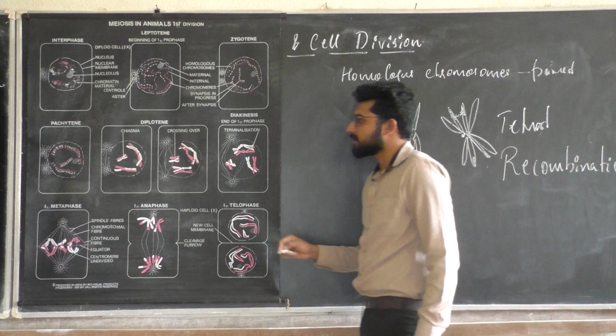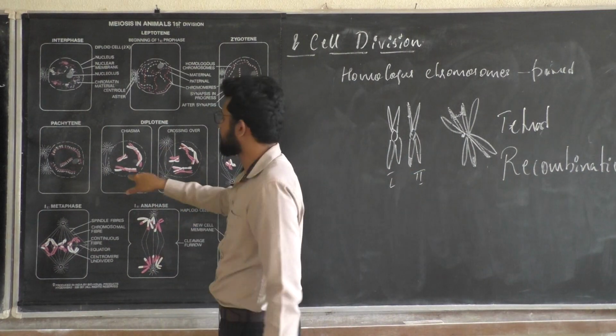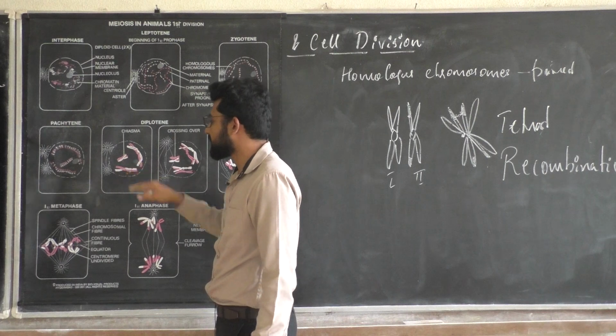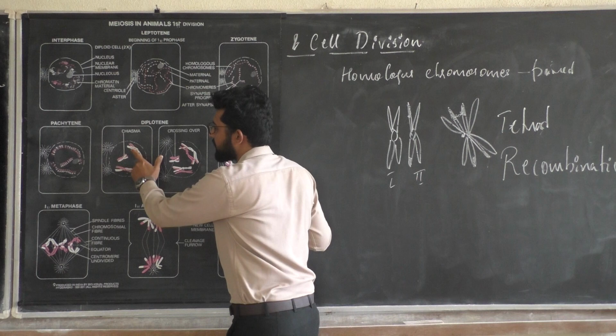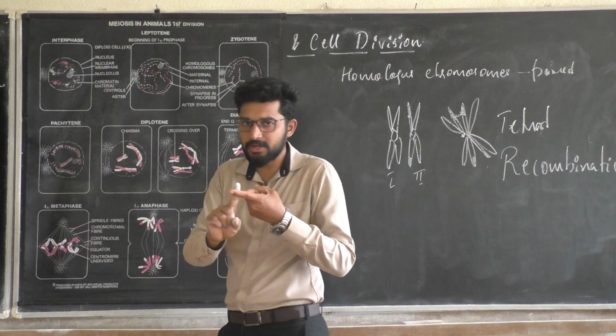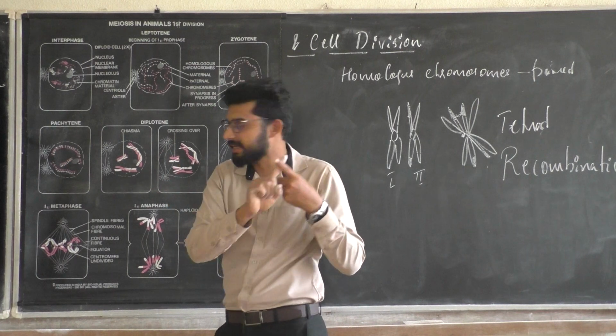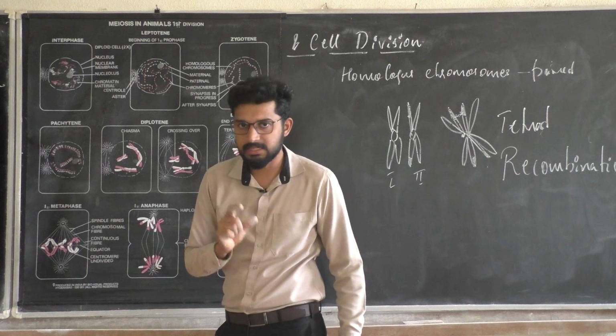Okay, look here. The same structure I am discussing is a tetrad. In between the non-sister chromatids, there will be a point of contact, a point of attachment where the exchange of genetic material will take place.